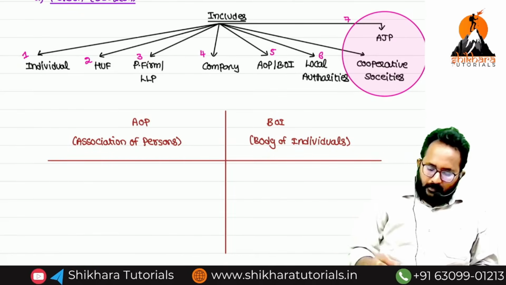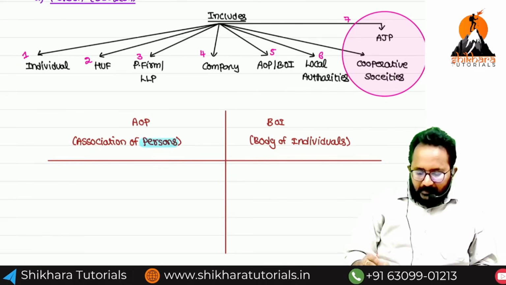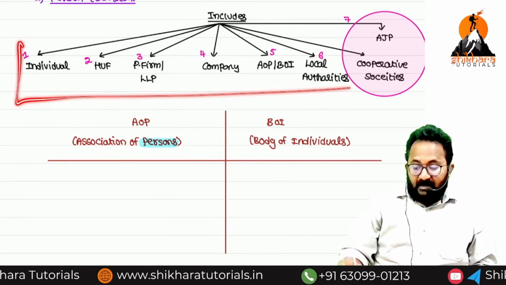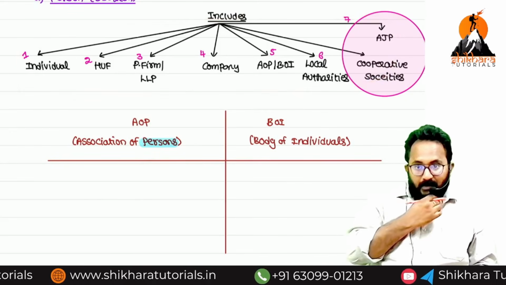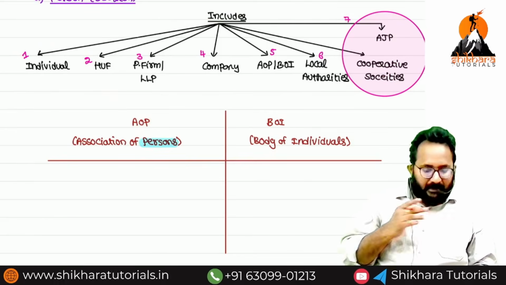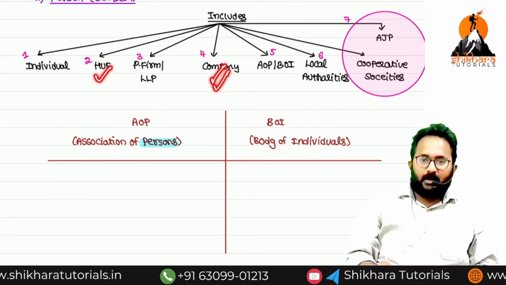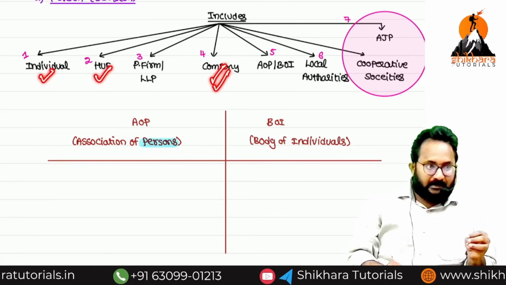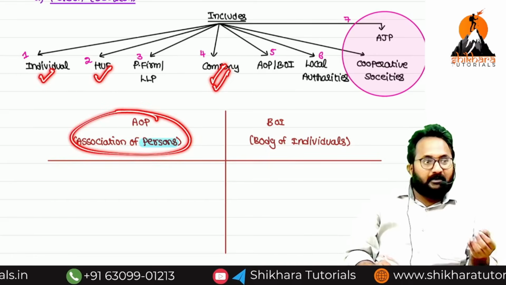Simple, right? Here I am highlighting the word person. Association means nothing but combination, right? In the person definition, whoever is there can combine together and do business, that is AOP. So two companies, one HUF, one individual can combine with each other and do any business, that is AOP.